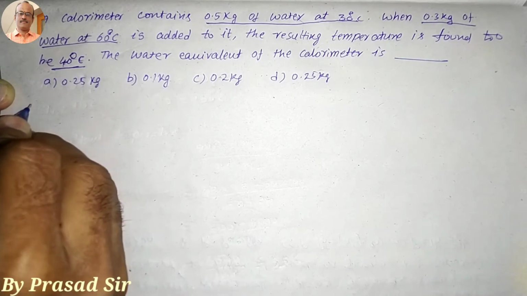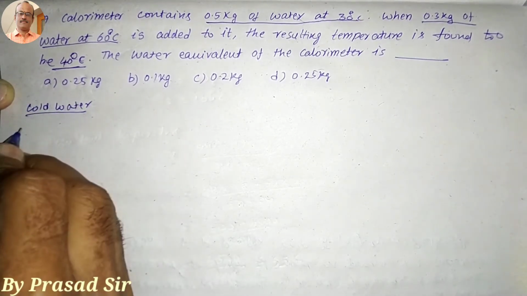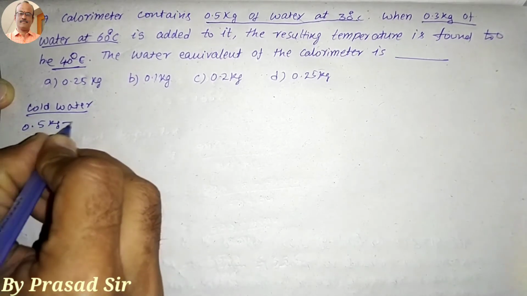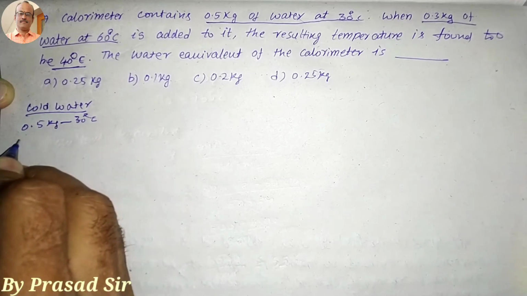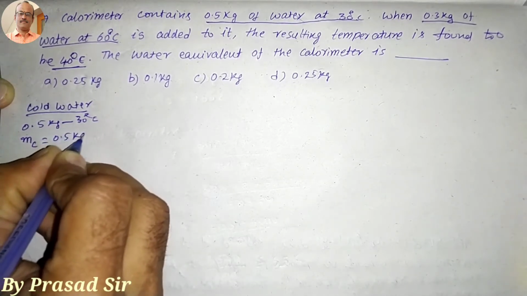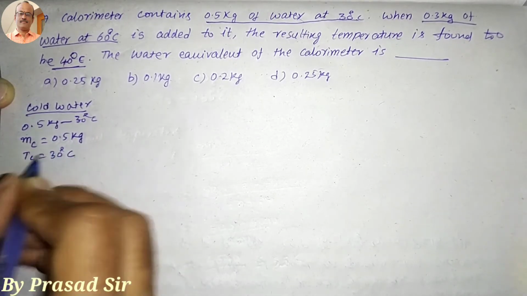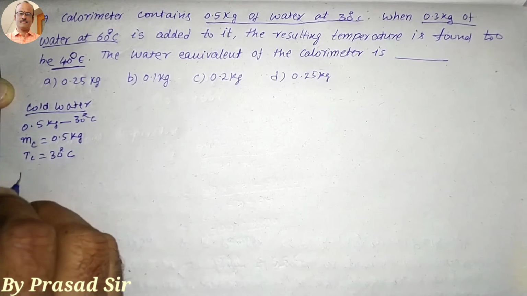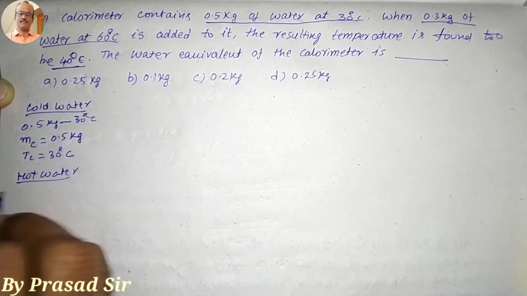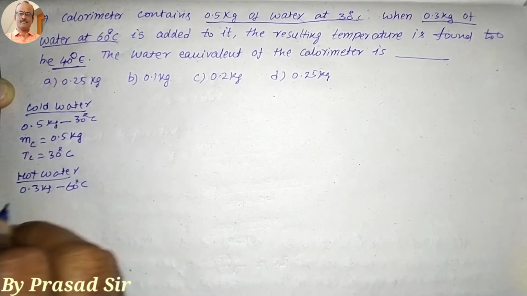First of all we will take the cold water. Cold water is 0.5 kilograms at 30 degrees centigrade. So the mass of cold water is equal to 0.5 kg and the temperature of cold water is equal to 30 degrees centigrade. When we take the hot water, it is 0.3 kg at 60 degrees centigrade.